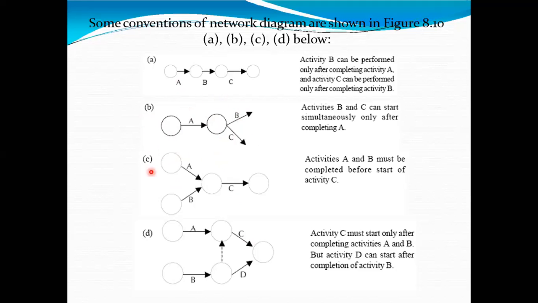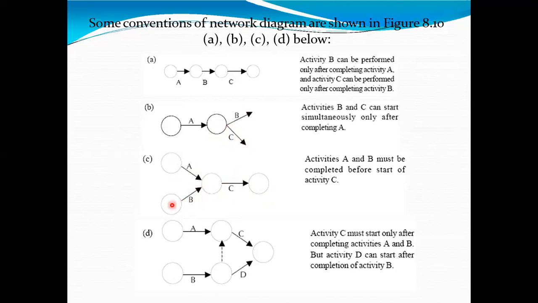Then if you go to the third diagram, again it is represented in a different manner. Here, this is node 1, this is node 2, this is node 3, this is node 4. Then A and B, these two activities must be completed before C activity can start. So this node is called a merge node, merge event. This is called a burst event because two activities are going out from it.